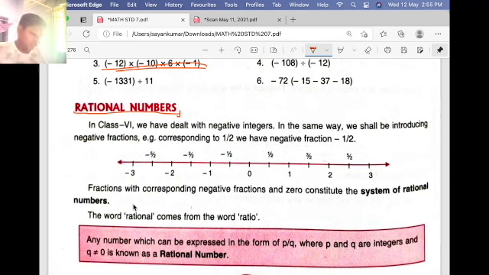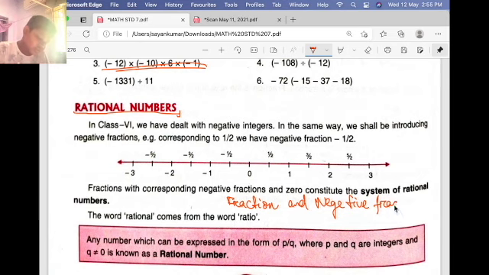What are rational numbers? Fractions with corresponding negative fractions. The fractions are also rational numbers, and the corresponding negative fractions, which can be any negative fraction, are rational numbers. Okay, the word rational comes from the word ratio.